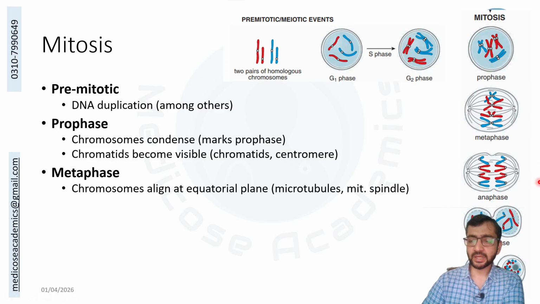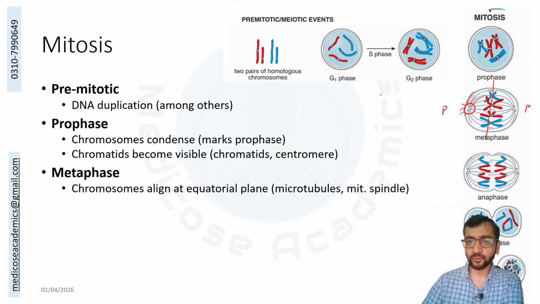Then comes the metaphase. This is the cell. These are the centrosomes that give rise to the mitotic spindles. The centrosomes and the microtubules emerging from this whole apparatus, and then there will be tubules attaching it to the pole. This whole is the mitotic spindle. So this mitotic spindle defines the poles of the cells. Before that, the poles of the cell will define the equator. You have two poles and the equator in between them.